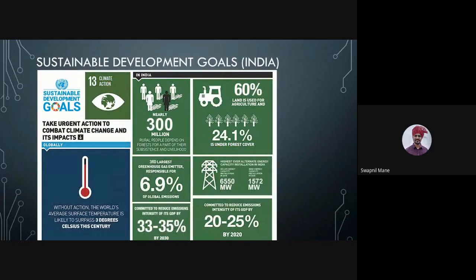Similarly, for climate change, you see without any action taken, the world's average surface temperature is likely to surpass 3 degrees Celsius in this century itself. Then nearly 300 million people depend upon forest for their subsistence and livelihood.